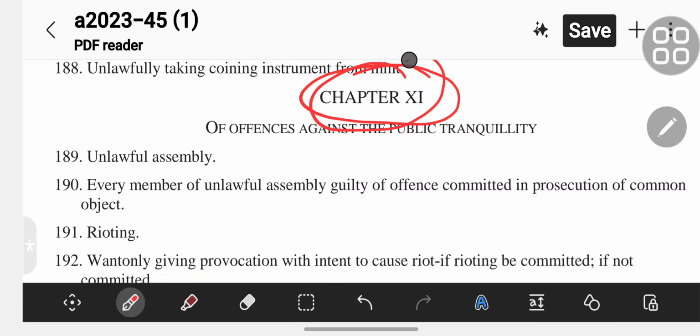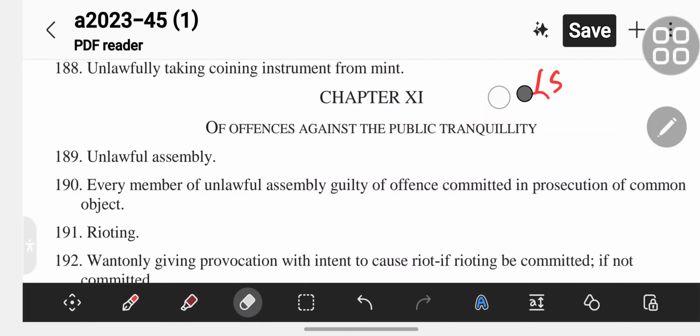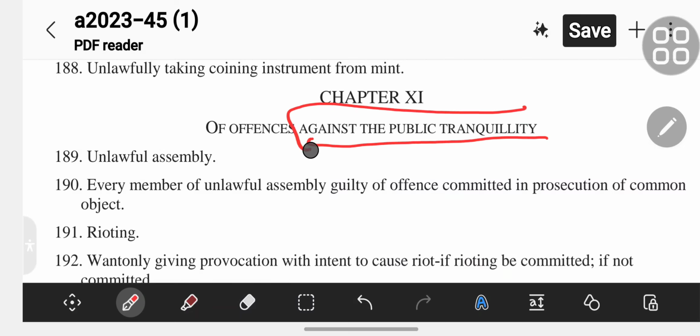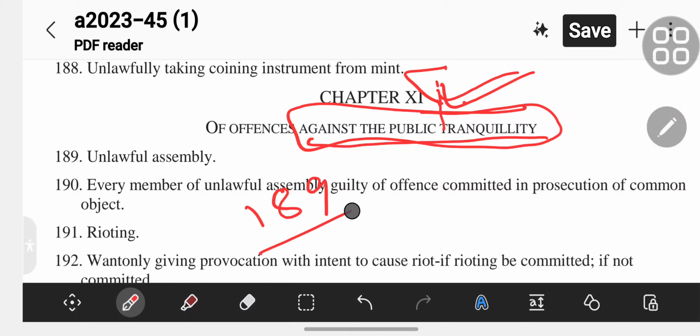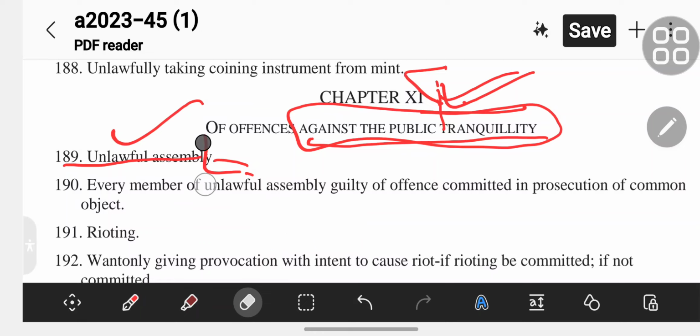If we take chapter 11 of BNS, there are offenses against the public tranquility. Then section 189, unlawful assembly.